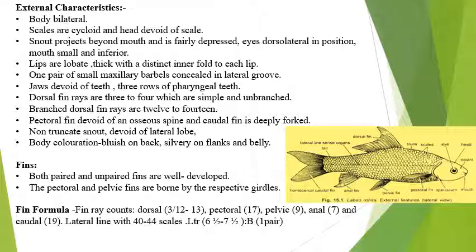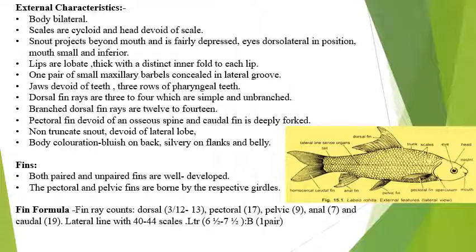Lateral line with 40 to 44. Here is the lateral line, and you will count from here, from the operculum to the start of the tail. Here 1, 2, 3, 4, 5, 6, 7, 8, 9, 10, and you will see there are 40 to 44 scales, lateral line scales. This is the lateral line, and scales found on the lateral line are known as the lateral line scales. Lateral line transverse is counted from the point where the dorsal fin is starting and maximum girth is here.